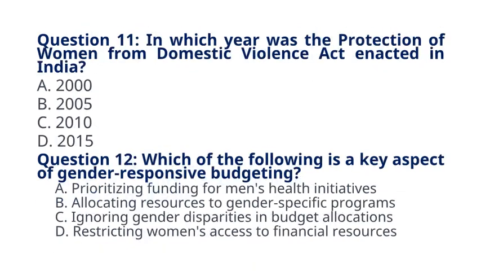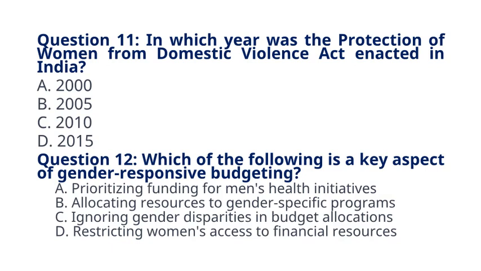Question 11. In which year was the Protection of Women from Domestic Violence Act enacted in India? A. 2000. B. 2005. C. 2010. D. 2015. The correct answer to question 11 is option B, 2005. Explanation: the Protection of Women from Domestic Violence Act was enacted in India in 2005 to provide legal protection and recourse to women facing domestic violence and abuse.